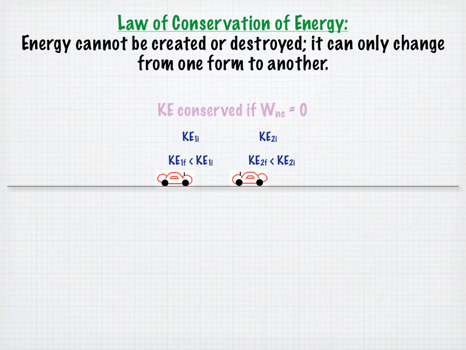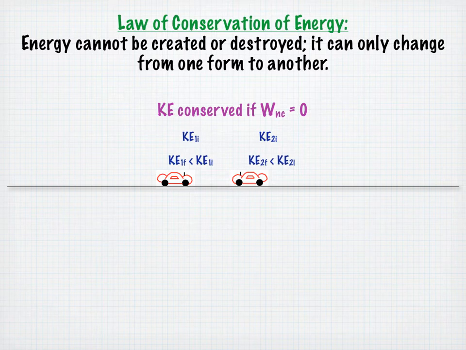Remember that kinetic energy is only conserved in a system if the work done by non-conservative external forces is equal to zero. In our car crash, the work done by non-conservative external forces, such as friction, was not equal to zero, so kinetic energy itself was not conserved. The energy was transferred to another form.